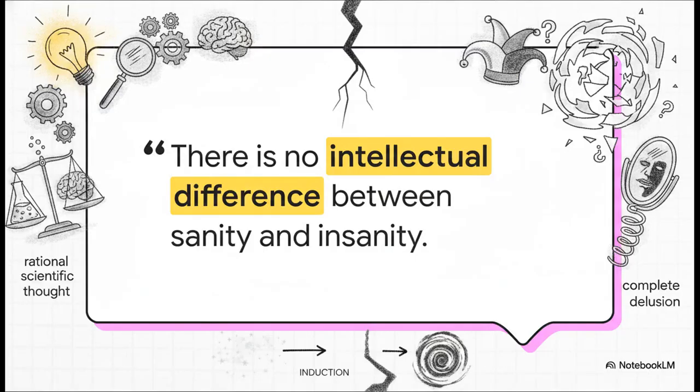This brilliantly illustrates just how devastating Hume's conclusion really is. If we cannot find a rational basis for induction, the philosophical stakes are terrifyingly high. The legendary mathematician and philosopher Bertrand Russell later pointed out that if Hume's problem can't be solved, the line between rational scientific thought and absolute, complete delusion essentially vanishes.